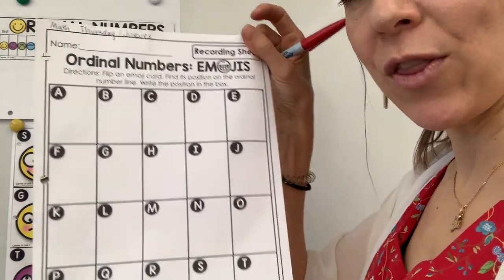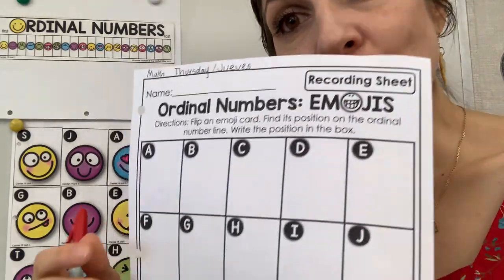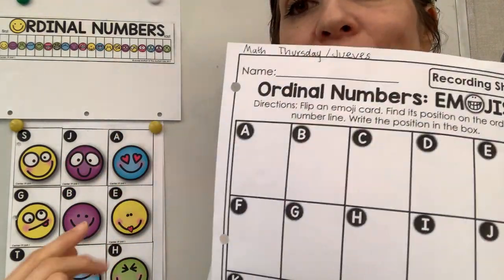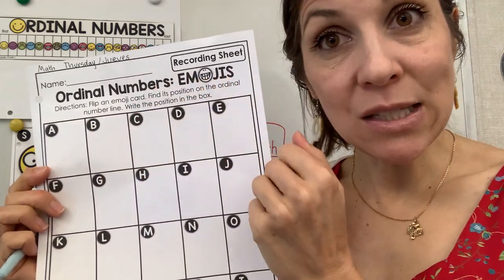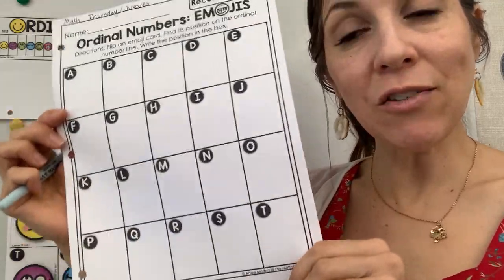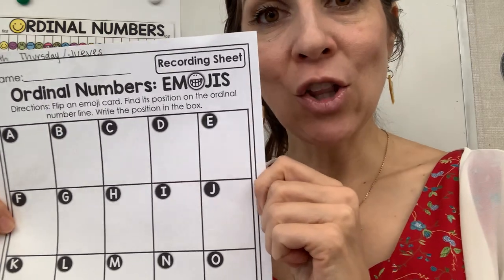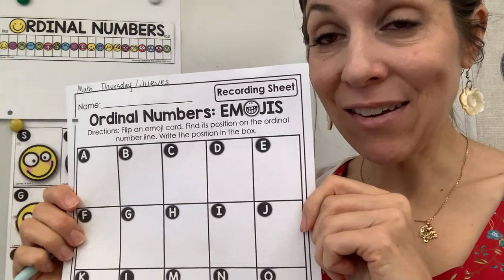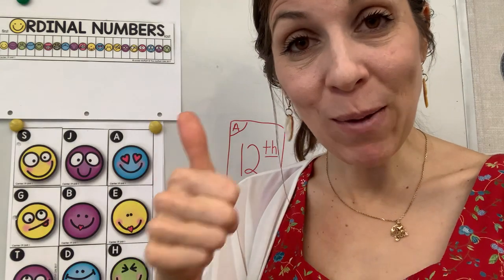So pick the second card, and then you're going to keep doing it, and you're going to fill up this whole paper with all of your ordinal numbers. Okay? If you want, you can do half of it today, and the other half tomorrow. You don't have to do the whole page today unless you want to. Maybe you can do half this morning and half this afternoon. But you need to fill up the whole page this week. Work on your ordinal numbers and learn how to count in a different way. Good job, beginners. Keep up the good work.